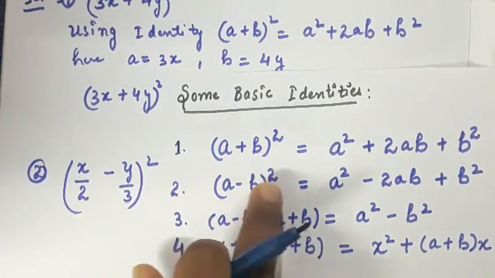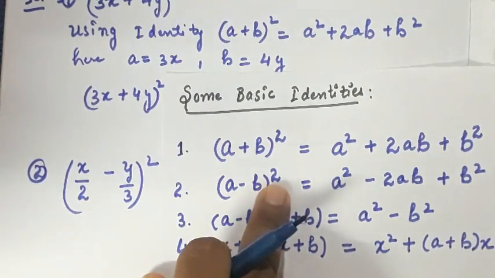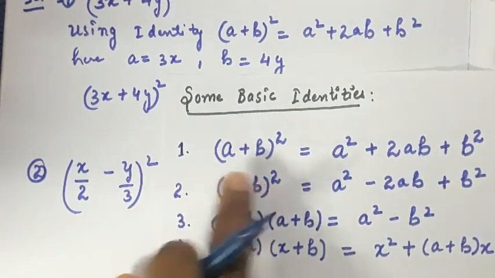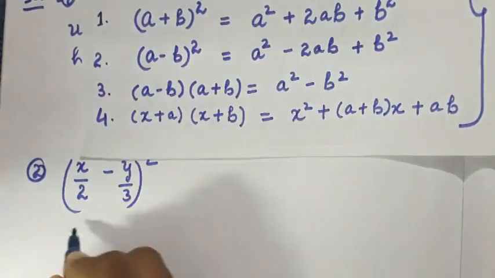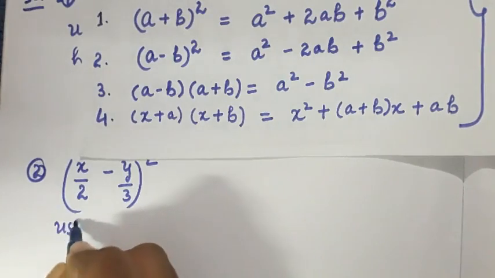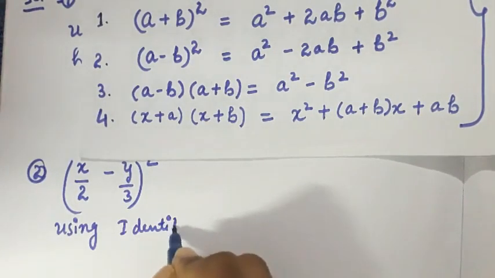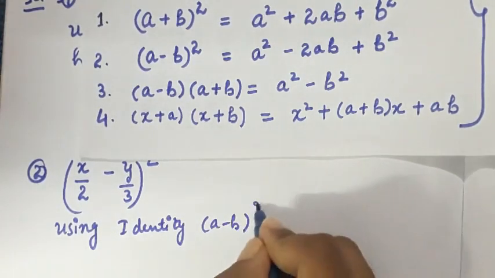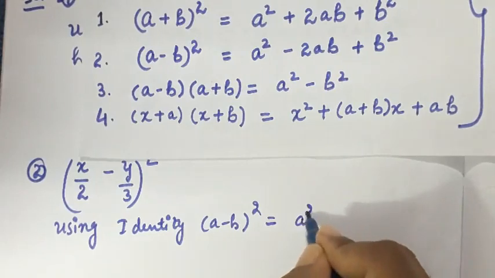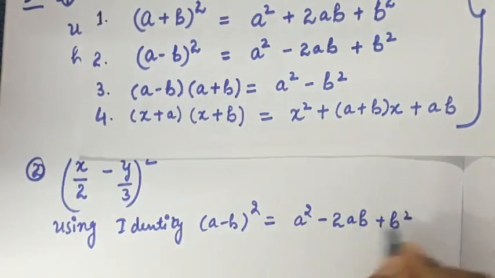So it is quite related to this identity, the (a minus b) square identity. So I can use this identity to expand this. Okay, so I will write using identity. Which identity are you using here? That is (a minus b) whole square, which is equal to a square minus 2ab plus b square.